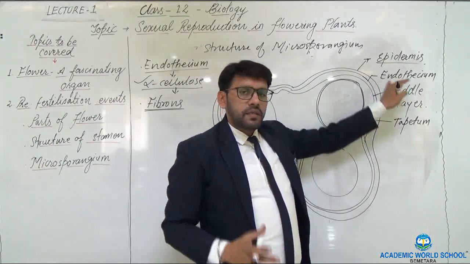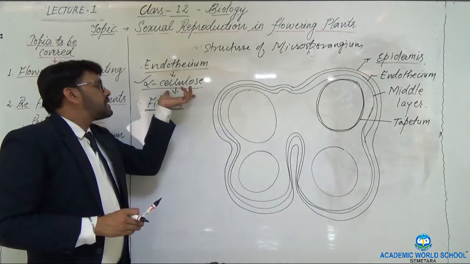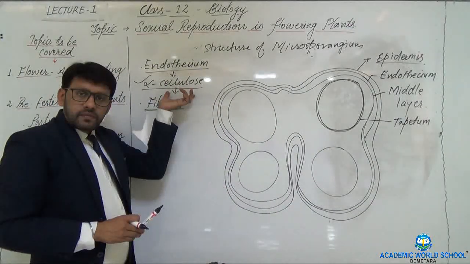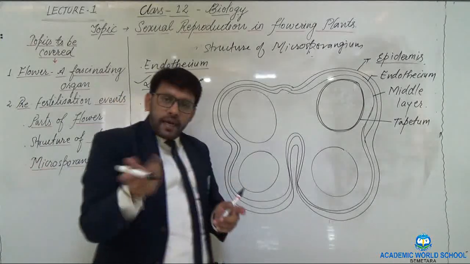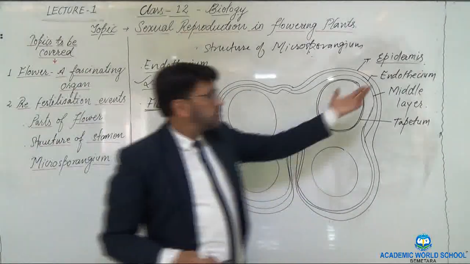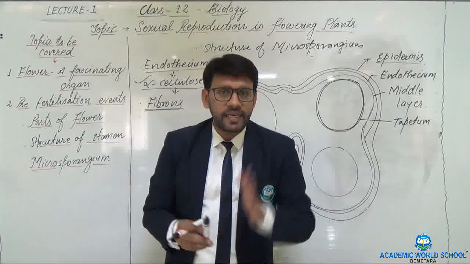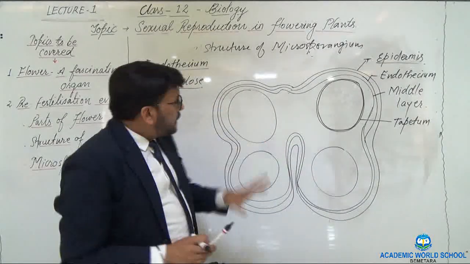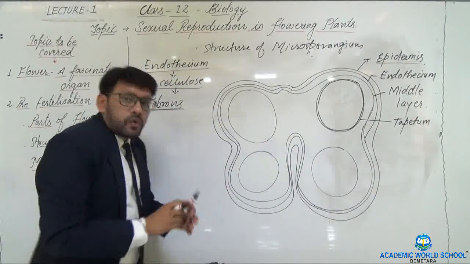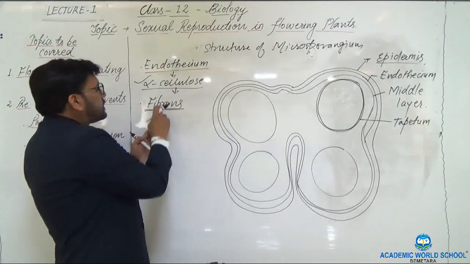As they are turgid, the cells which have the alpha cellulose become turgid, and the cells which don't have these alpha cellulose in these endothecium do not get turgid. So because of that, what happens? The cells which get turgid do not get involved in the process of dehiscence. So as a result, what happens?